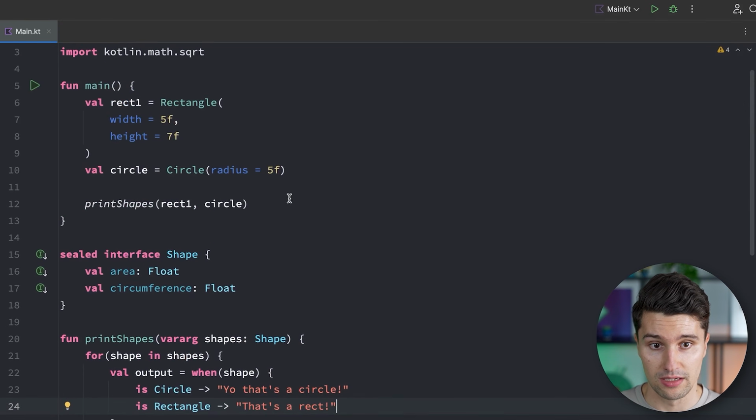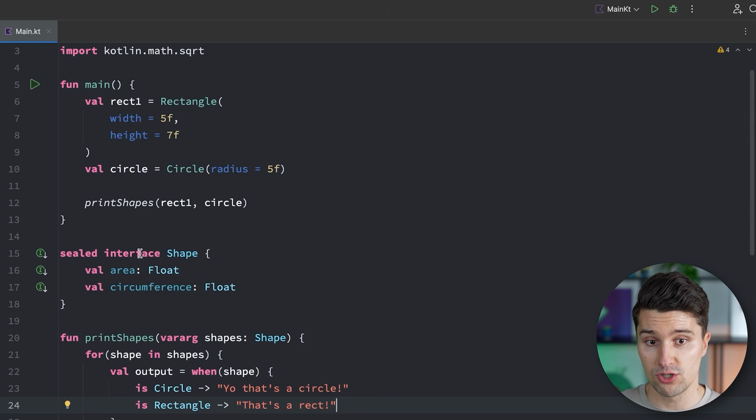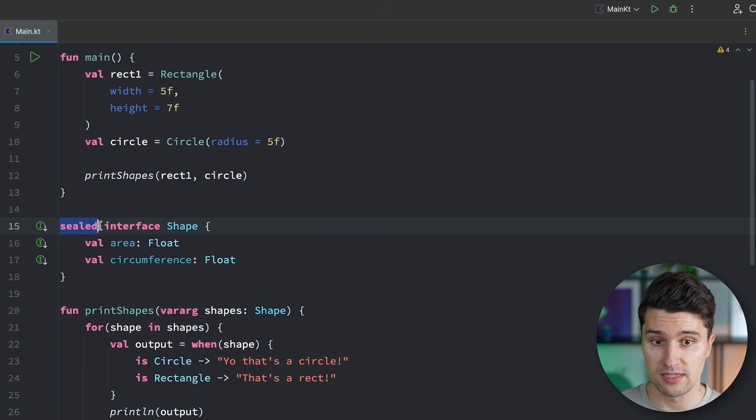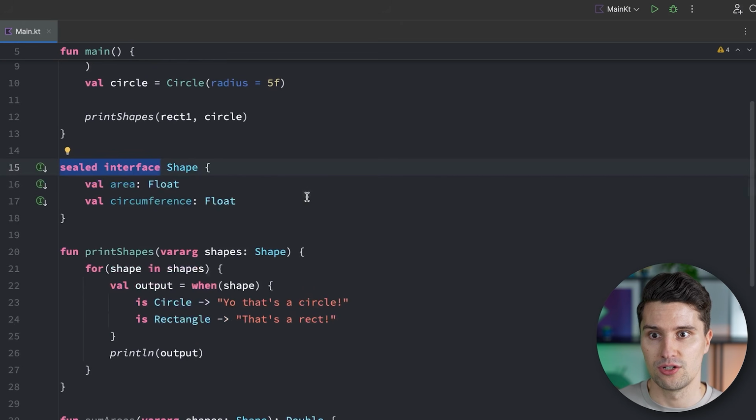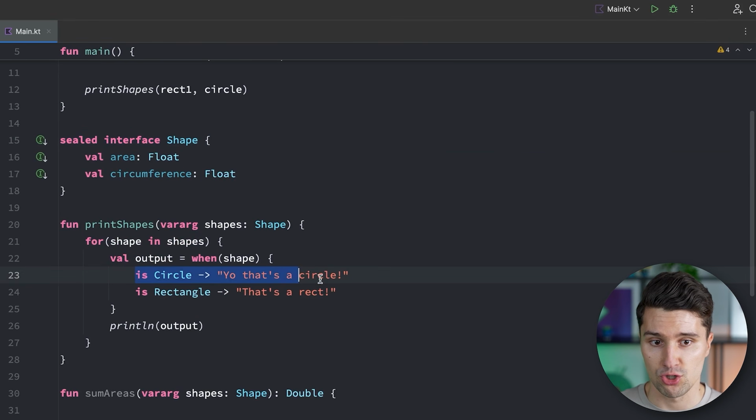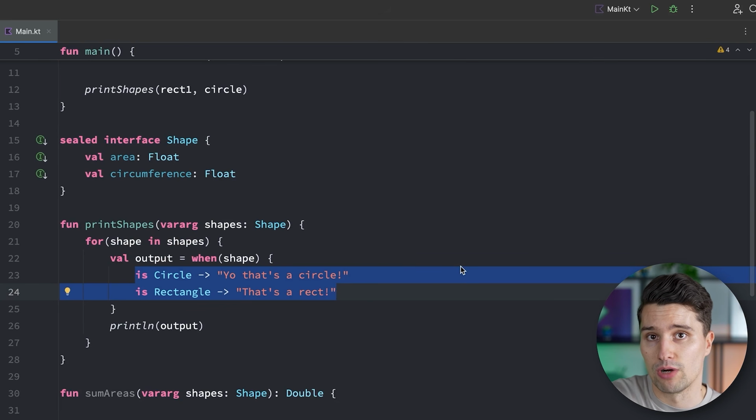Similar to how we use all these list transformation functions from the Kotlin standard library. That's functionality we did not add, but we still want to make use of. And the same way other people can just write code and provide this as a useful toolkit. But if you want to just provide a limited set of options for an interface or a class, then you can make this a sealed interface and it can only be extended in your code. But that has the advantage that your code base knows which possible options there are. So you don't need the else branch in a when expression, for example.